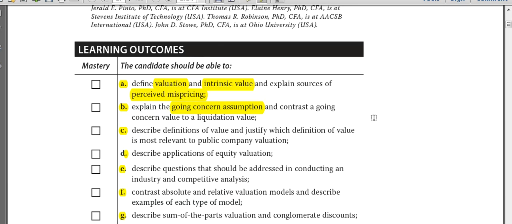So what is the going concern assumption? A going concern assumption is the assumption that the company will be going on forever. The company will be continuing operations for a foreseeable period. So that is the going concern assumption.